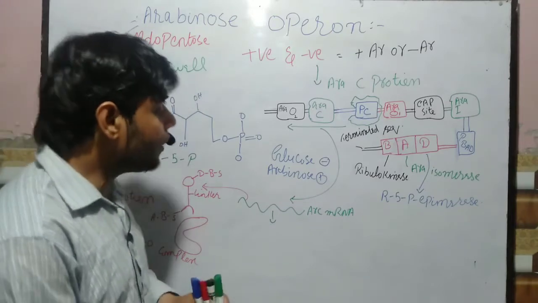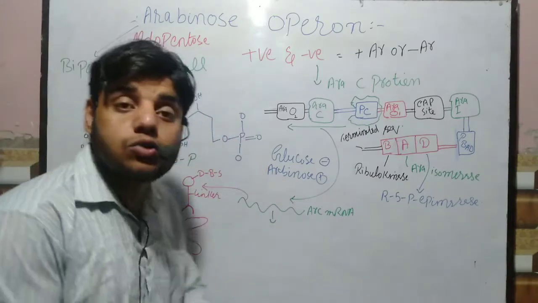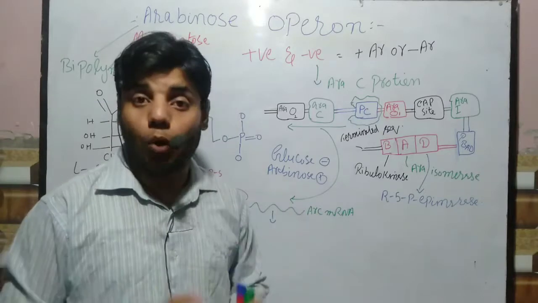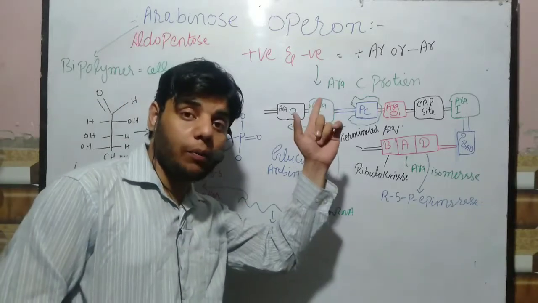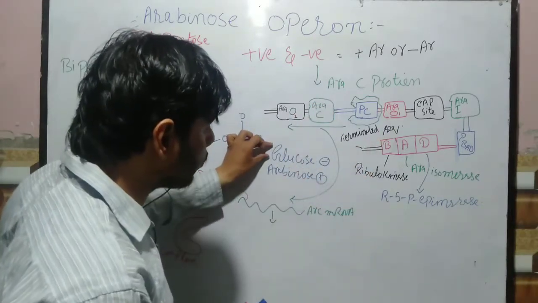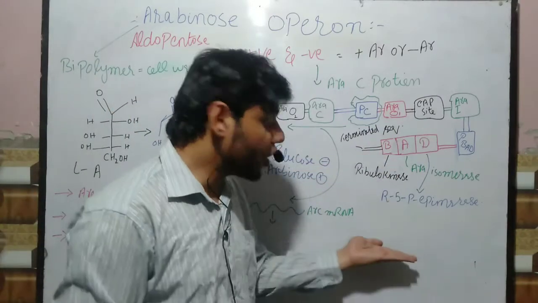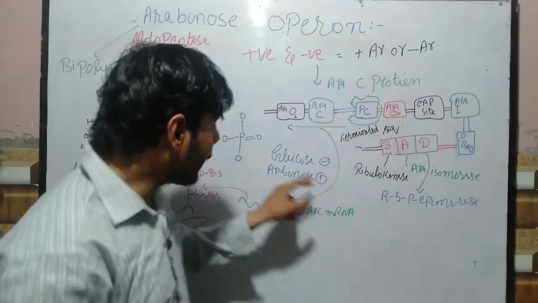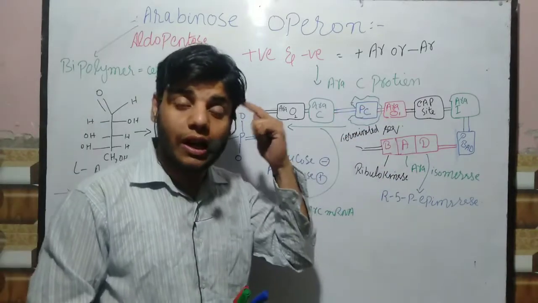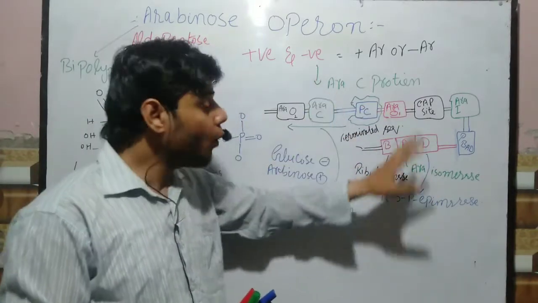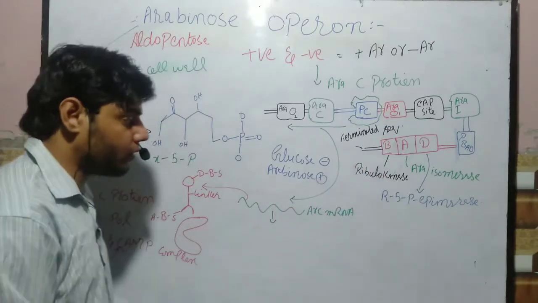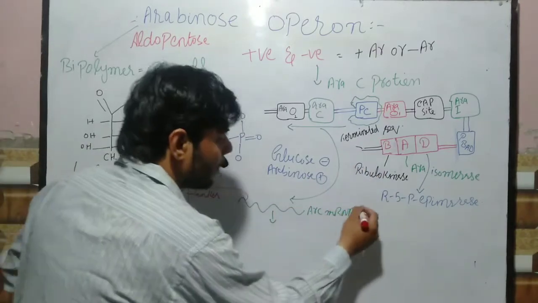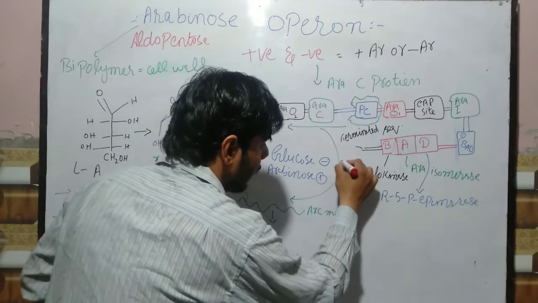Now after that what happened? We have also the CAP and cAMP complex. If you guys remember, in the lac operon we talked that if we don't have the glucose, the cAMP concentration is high. Again in this case we don't have glucose, so cAMP concentration is high, which will bind to the CAP. So the cAMP concentration gets high.